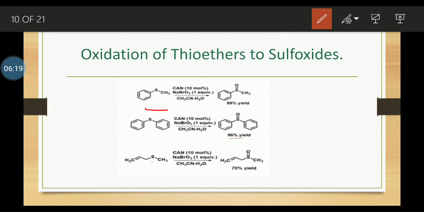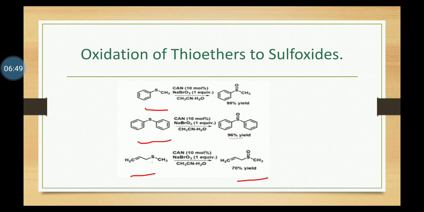Both aromatic system thioethers are also oxidized by CAN, sodium bromide and acetonitrile-water to give 96% of this sulfoxide. In the next, both an alkene group and a sulfide group are there. These are also oxidized to sulfoxide in the presence of CAN and sodium bromide.